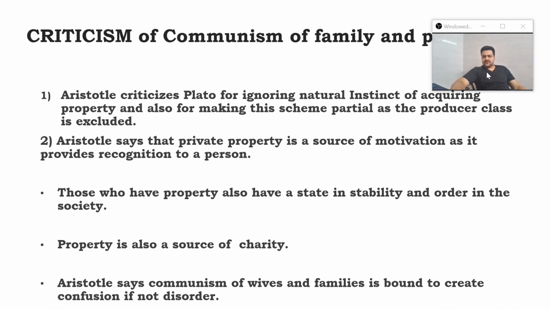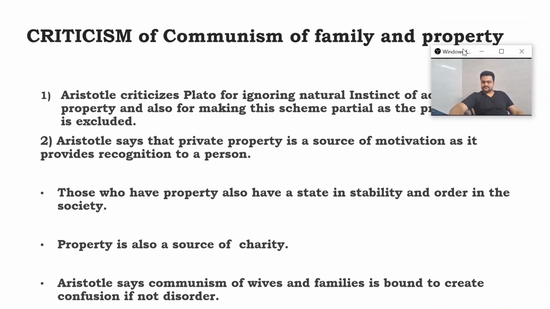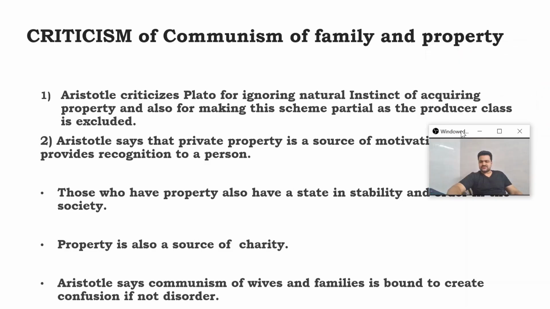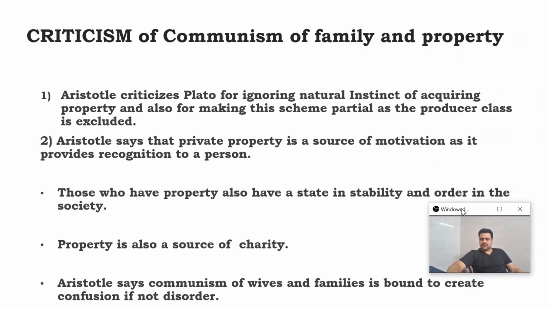Okay. Now coming to the lecture. In the last class, I discussed the communism of family and property that Plato proposes in order to establish his ideal state.